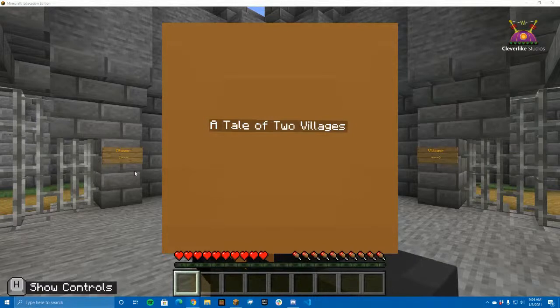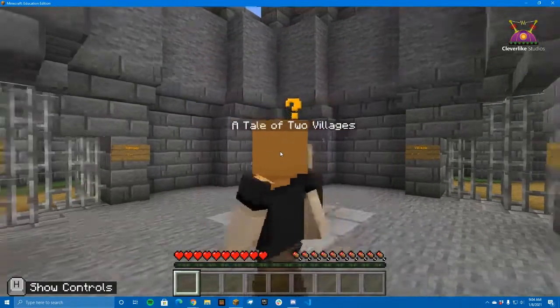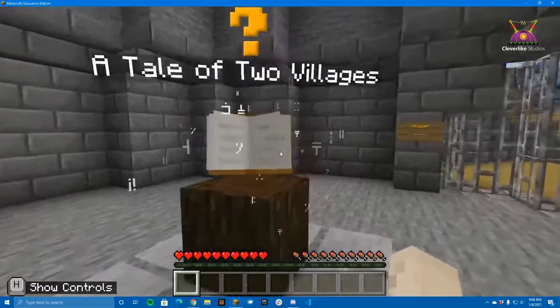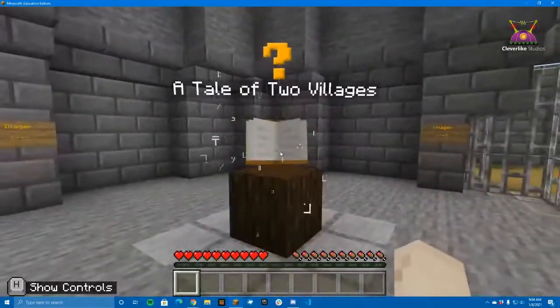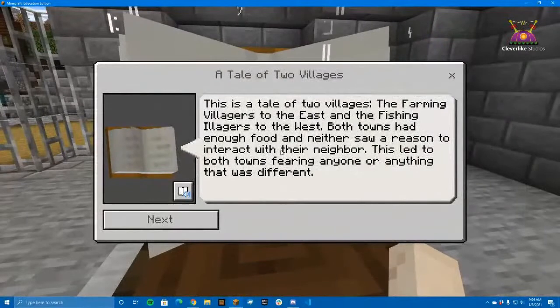So what I'll be doing is the Tales of Two Villages Hour of Code. I'm going to change my perspective. And you can see here, we have a question mark on this cool book here. So let's right click on it.